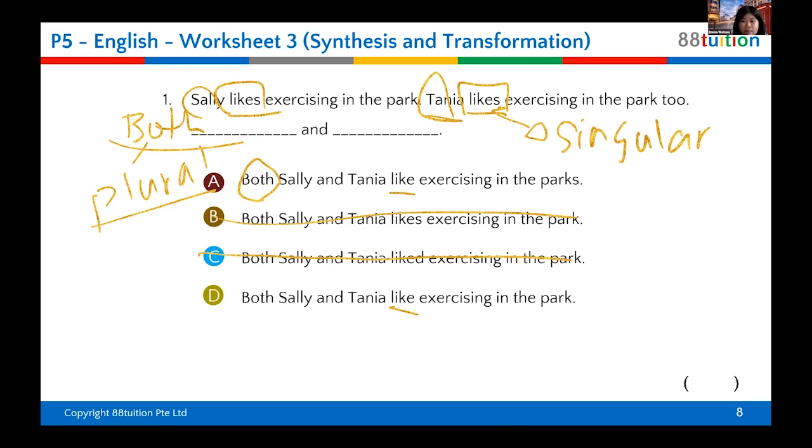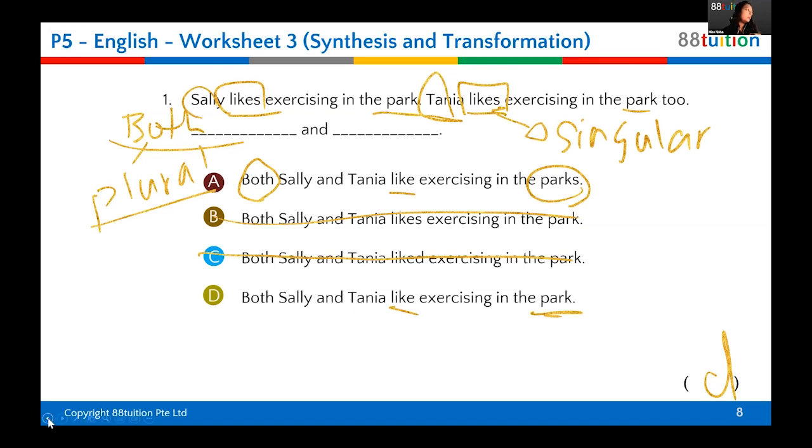D. Very good. Can you tell me why it is not A? What's the difference between A and D? Because A has "got," and they are both talking about just one part, right? So you cannot change, okay? You have to keep it, it has to be "part." So the answer is D. Very good. Give yourself a point.